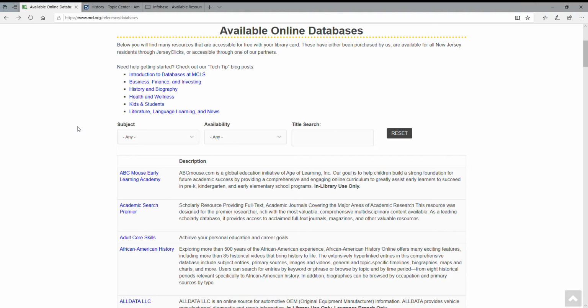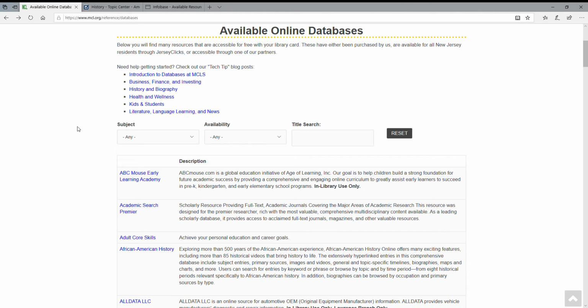So before we get started, in order to get to our databases, you want to go to our website, which is www.mcl.org, and you want to look under Resources for Databases, or you can look under Branches for Virtual Branch and find the database link there as well.